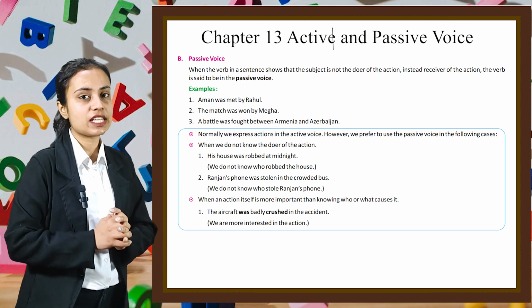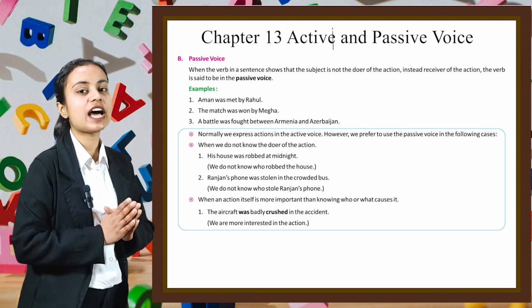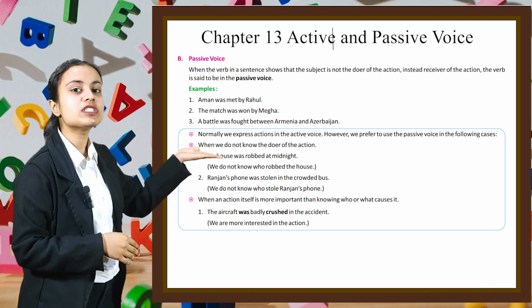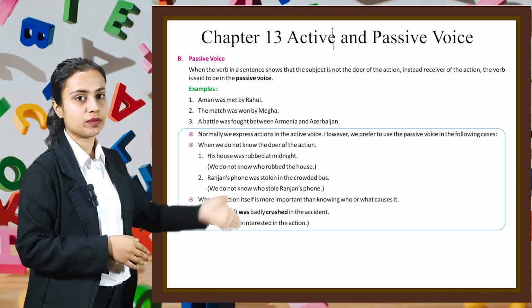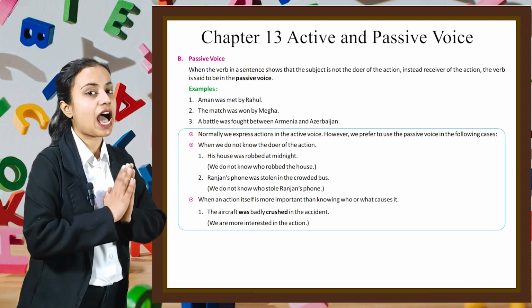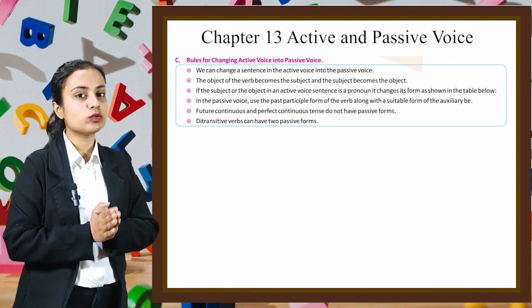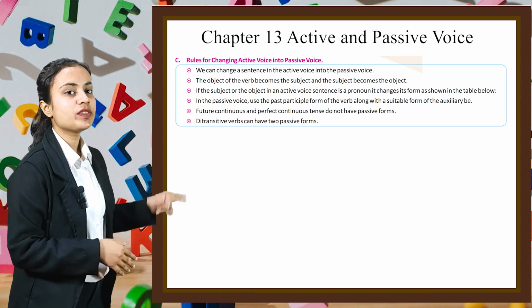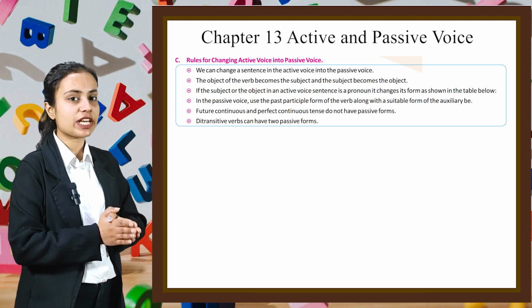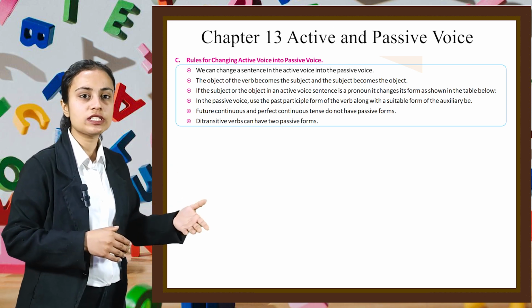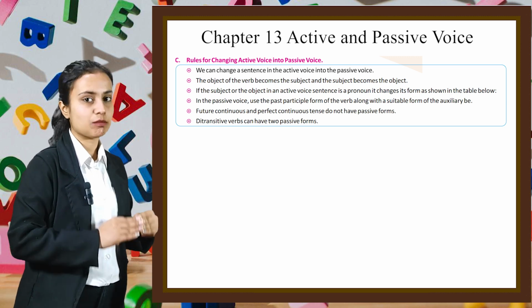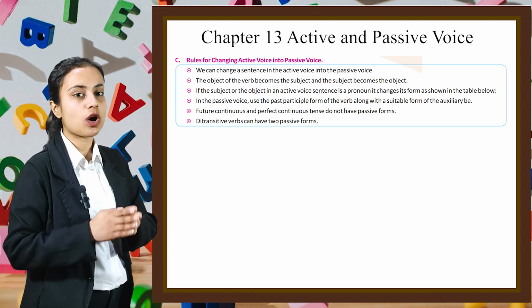When an action itself is more important than knowing who or what causes it. The aircraft was badly crushed in the accident. We are more interested in the action. Now there are some rules for changing active voice into passive voice. Let's see them. First point is we can change a sentence in active voice into a passive voice. The object of the verb becomes the subject and the subject becomes the object.